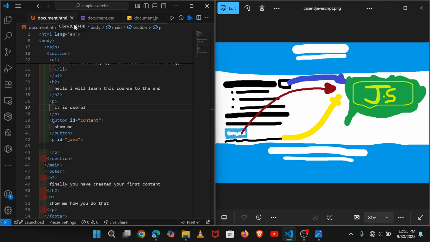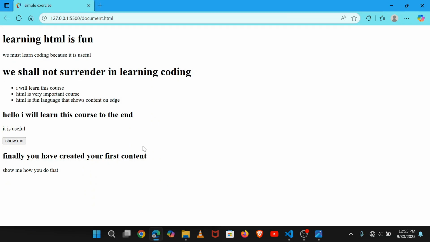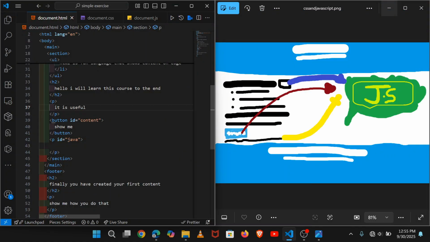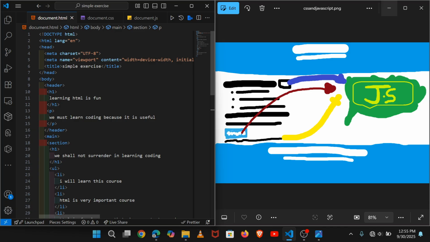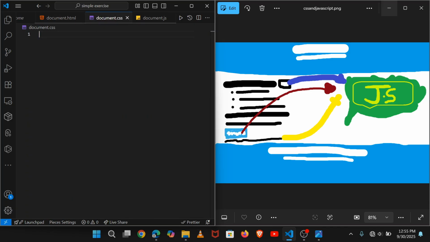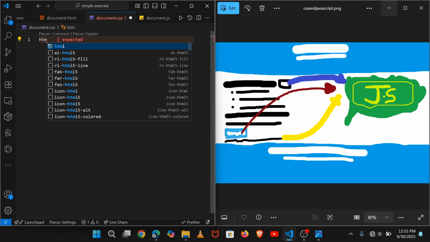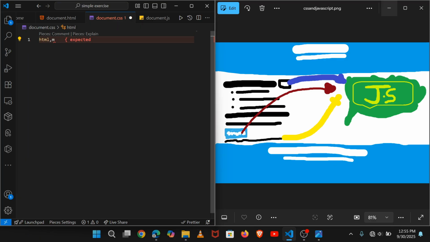If that dot has already gone, you will come here, and you will see I have already changed everything. So come here inside the document.css, and the first thing that we'll do, you will write the body selector like this.